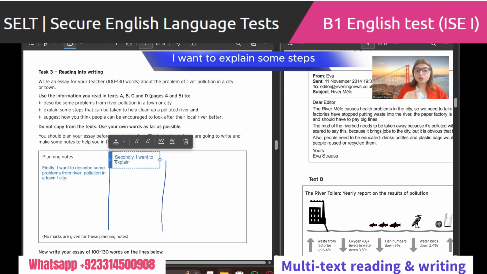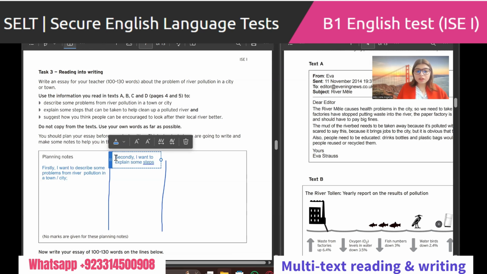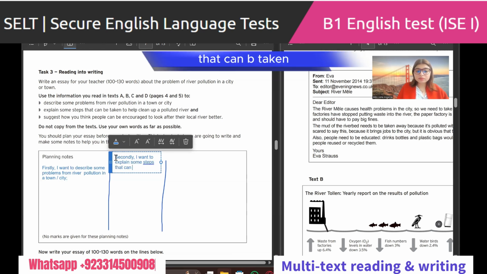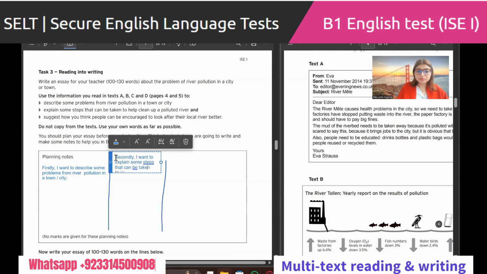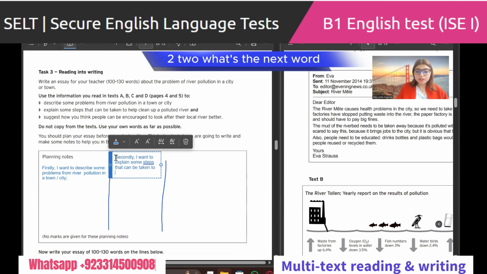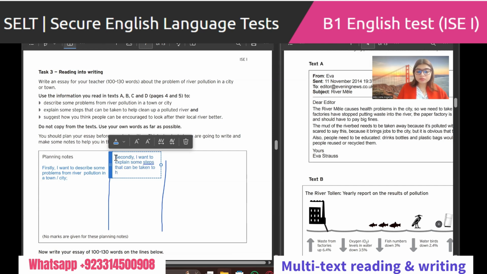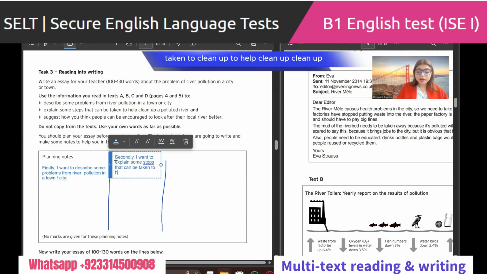Secondly, I want to explain some steps that can be taken to help clean up a polluted river. Okay? So this is the second point.